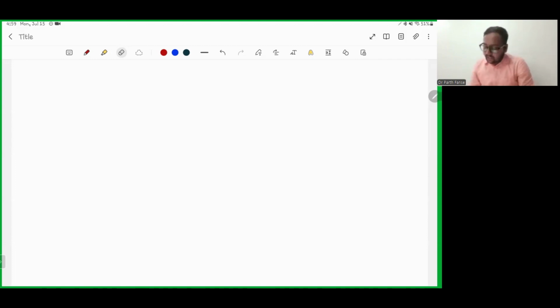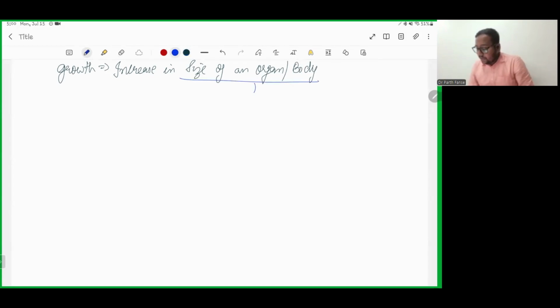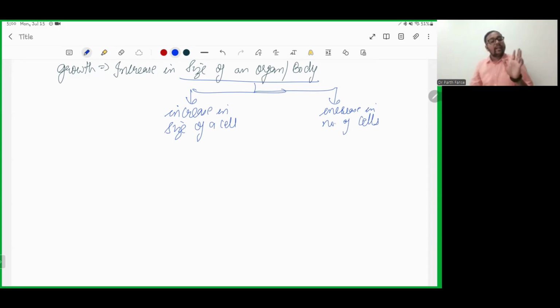Starting with a very basic definition, that is growth. What is growth? Growth is an increase in size of an organ or body. This can be viewed in two ways. Either it can be an increase in the size of a cell, or it can be an increase in the number of cells. So growth can be differentiated by either an increase in size of a cell or an increase in the number of cells.